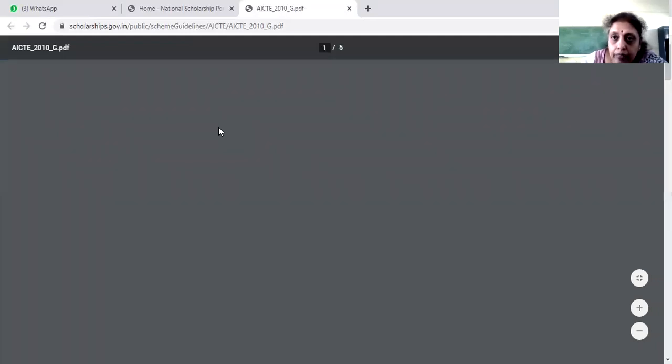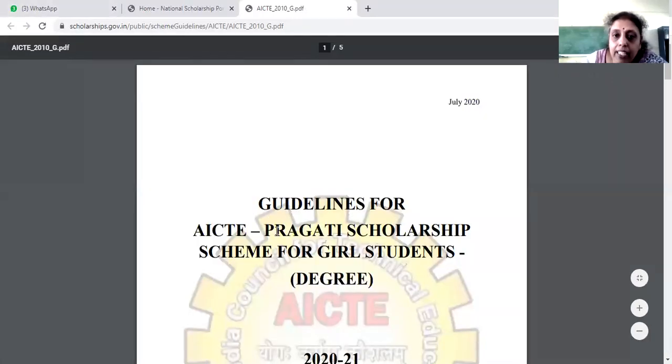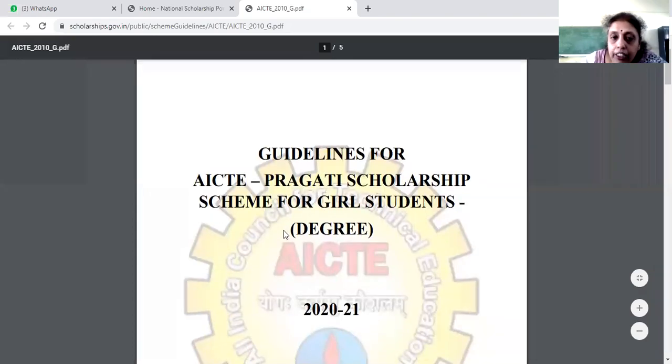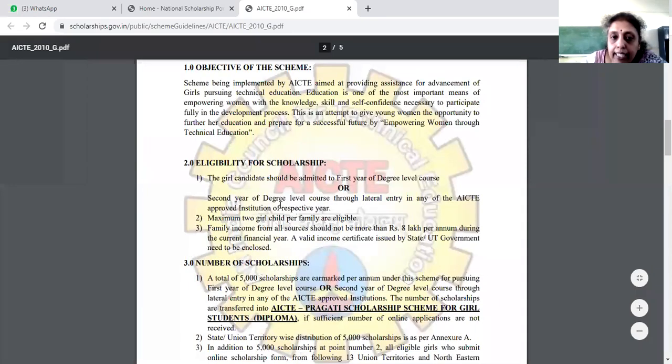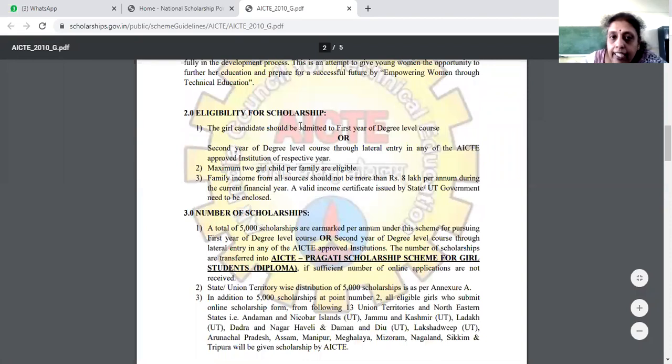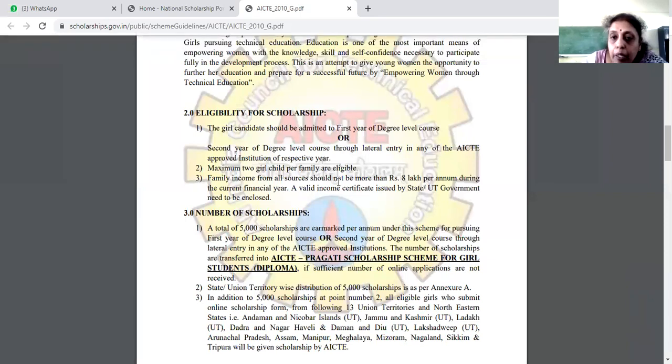When you click on that, see guidelines for AICTE Pragati scholarship scheme for girl students. You can see here complete details will give what is the eligibility criteria. So the girl candidate should be admitted to first year degree level course or second year degree level course through lateral entry in any of the AICTE approved institution. Maximum 2 girl child per family are eligible. Family income from all sources should not be more than 8 lakhs per annum during the current financial year.